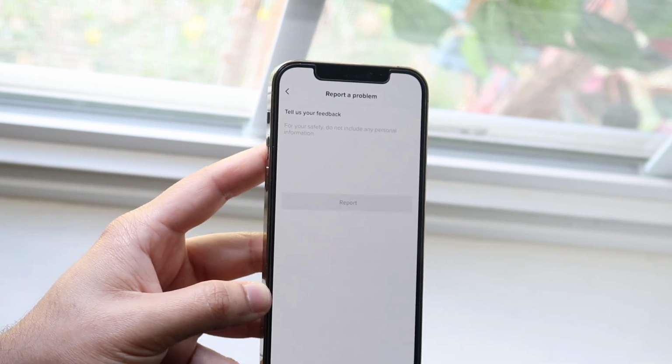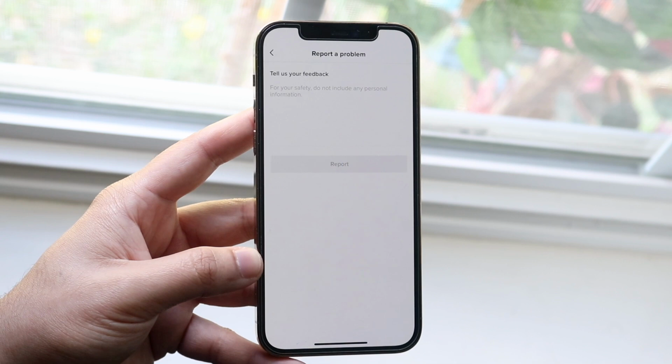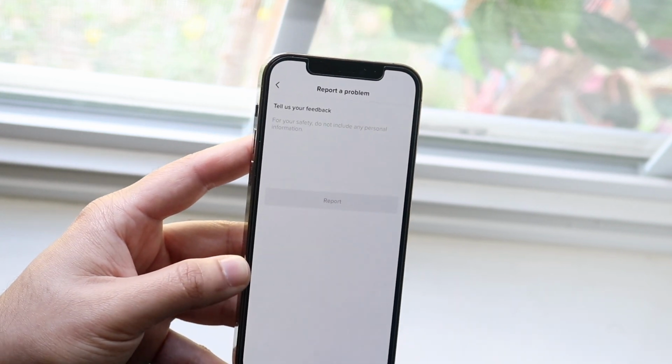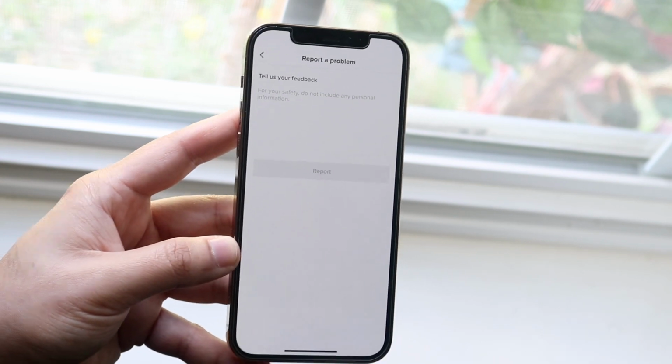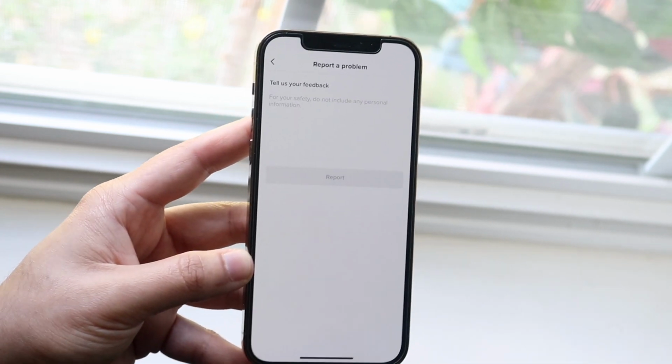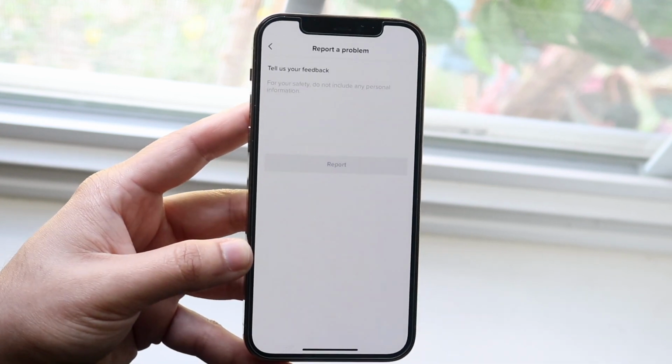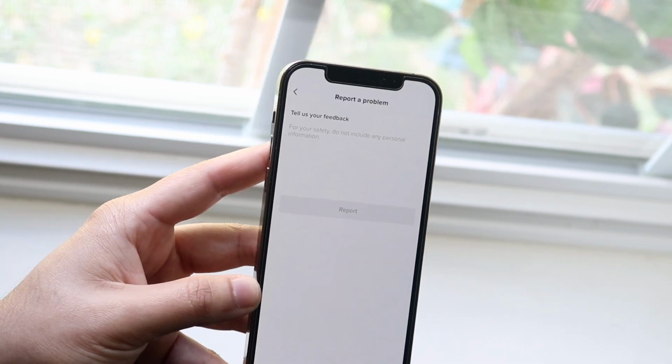So tell them, my account is totally new, or whatever just happened randomly. Go ahead and write that down, and be nice about it. Then click report. Within a few days, probably within a few hours, they'll either unblock your account from doing those types of activities, or they'll send you a response saying exactly why those specific things happen. That's essentially how you go ahead and fix it.